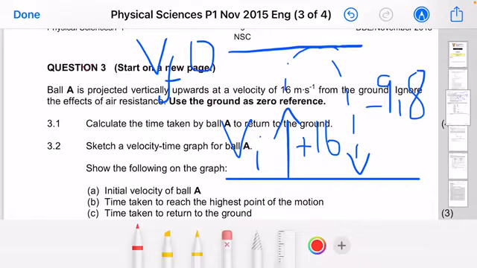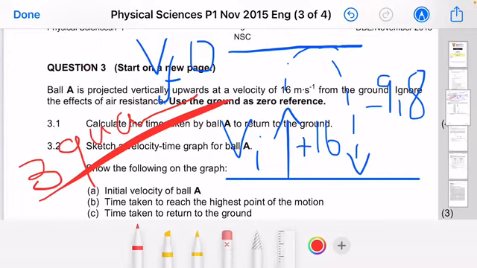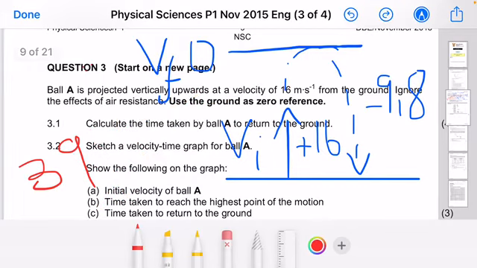So now you need only 3 quantities, ladies and gentlemen. You need only 3 quantities in order to calculate the 4th unknown quantity. Okay, you need to understand that part, ladies and gentlemen. So guys, do we have the quantities that we need?